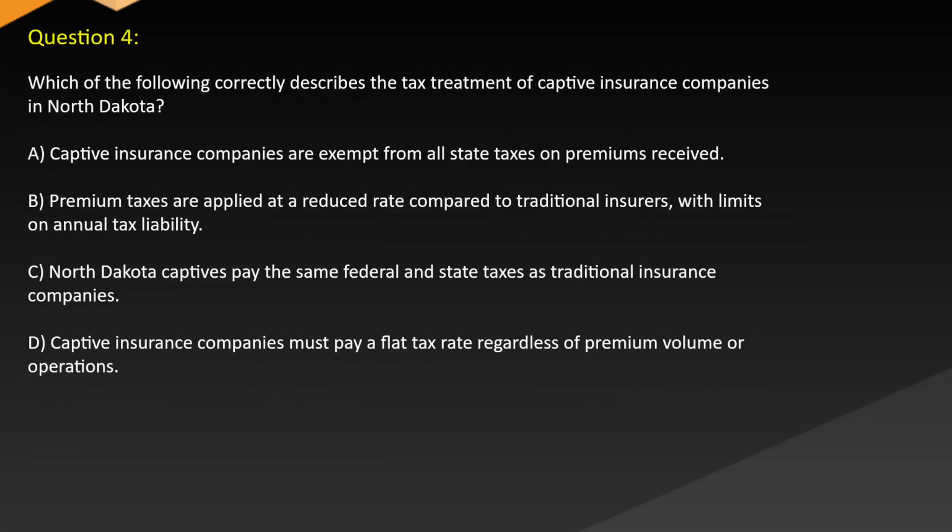Question 4. Which of the following correctly describes the tax treatment of captive insurance companies in North Dakota? A. Captive insurance companies are exempt from all state taxes on premiums received. B. Premium taxes are applied at a reduced rate compared to traditional insurers with limits on annual tax liability.